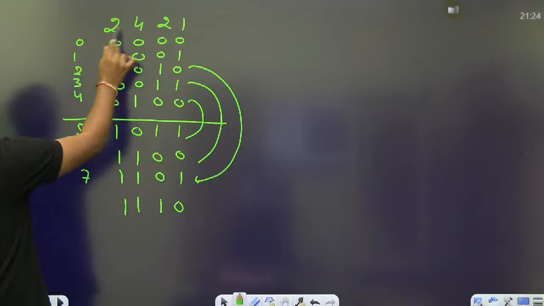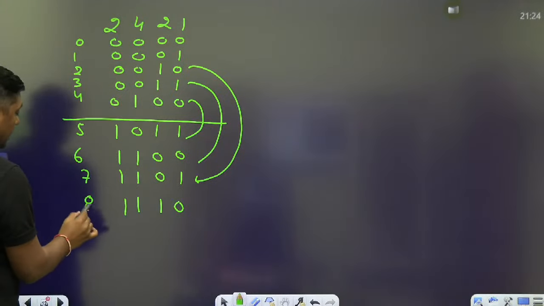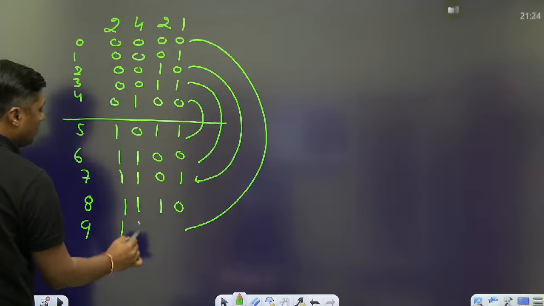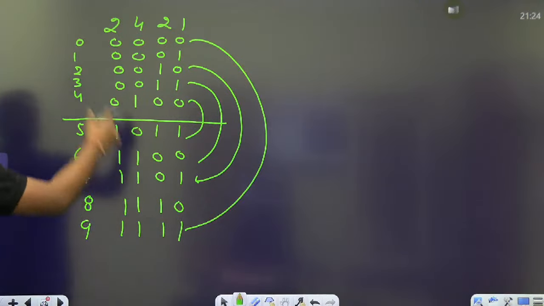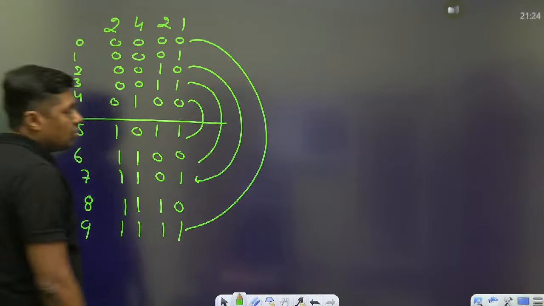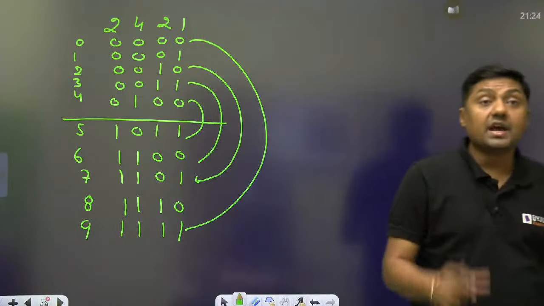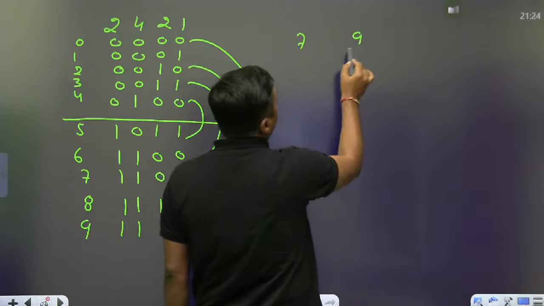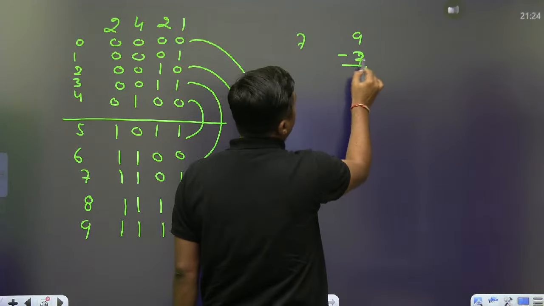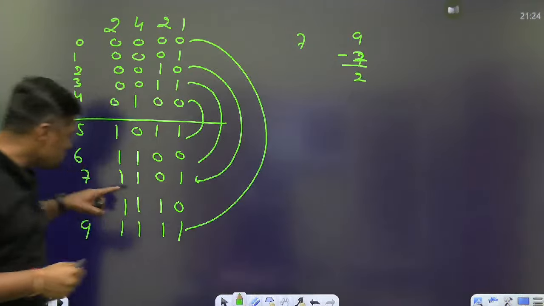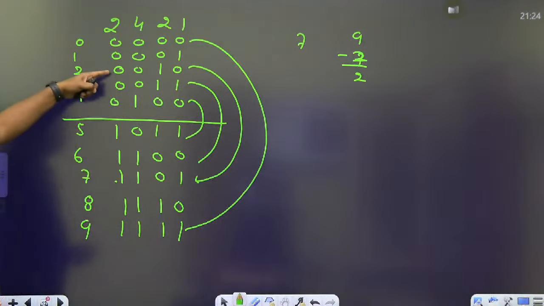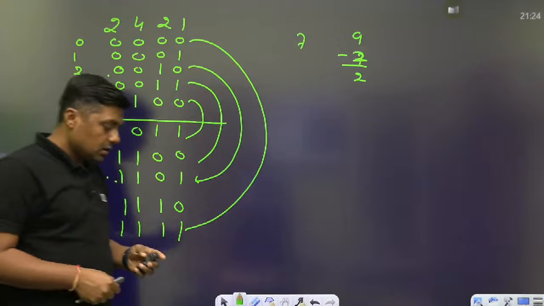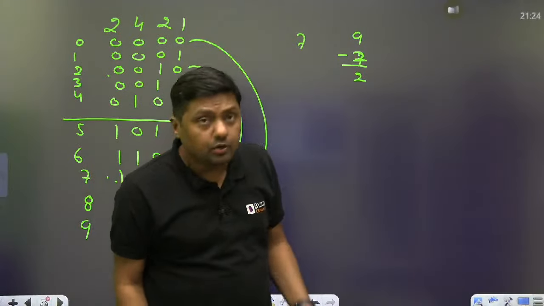This is 8: 4 plus 2, 6, plus 2, 8. And what is the 9? The ones complement of 0 is 1, 1, 1, 1, and that is called 9, and this is called the self-complementary code. We can directly get the 9's complement of a number. What is the 9's complement of 7? 9 minus 7, that is what? 2. Simply get the 1's complement of 7 and you will get the code for 2. That's why it is called the self-complementary code. In my series I have already explained this, you can go through that.